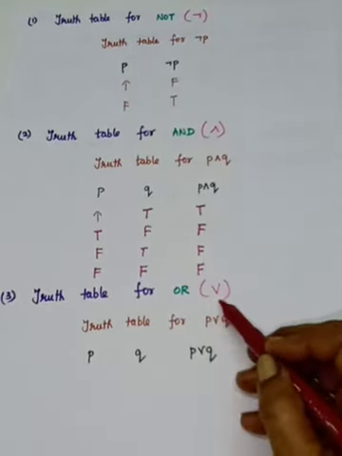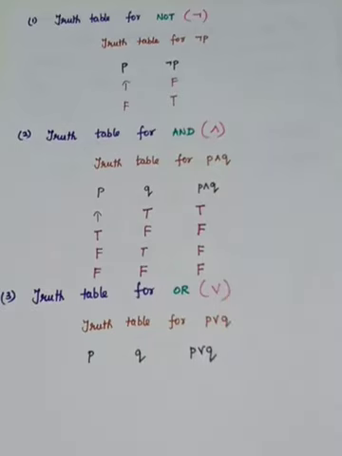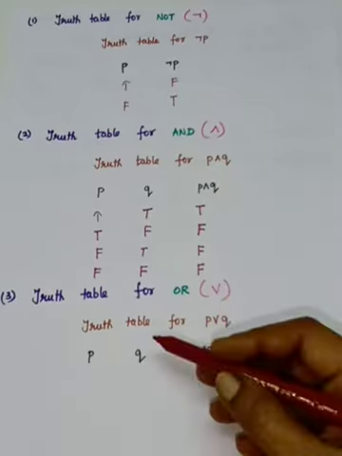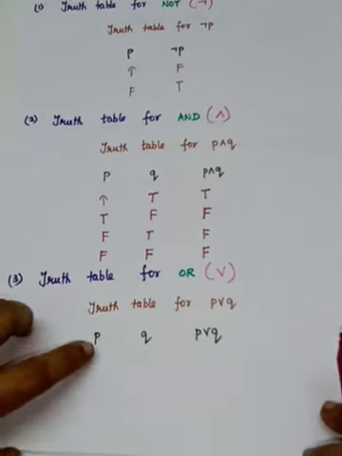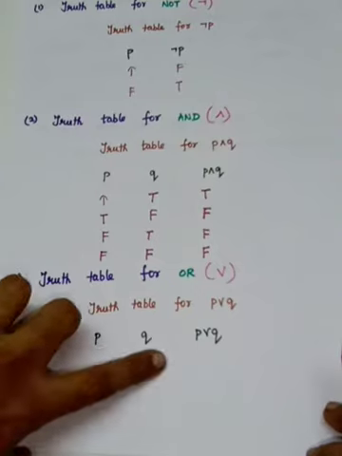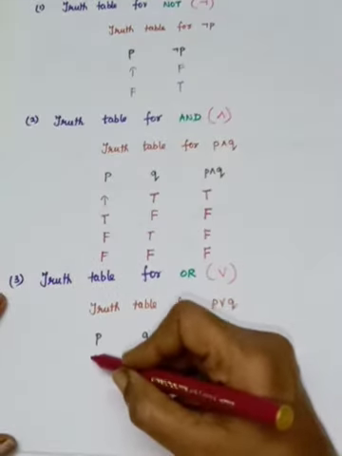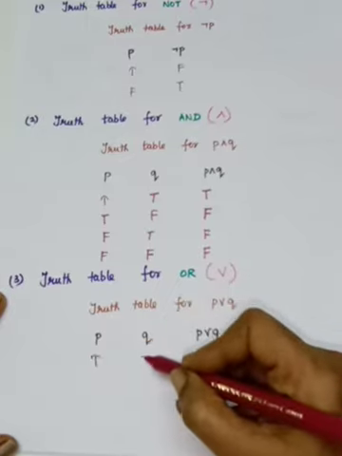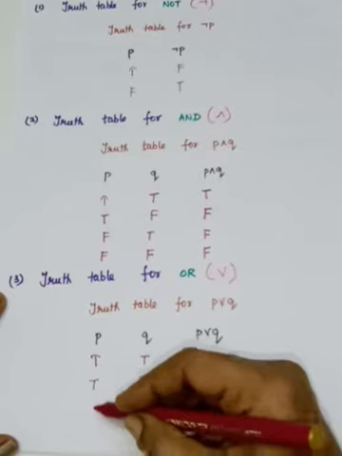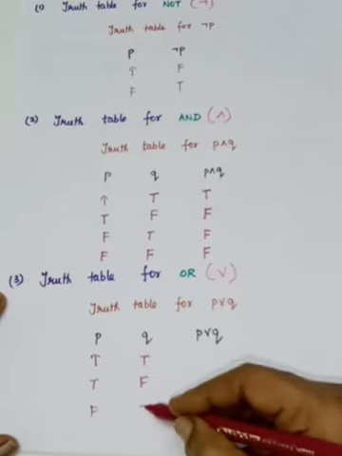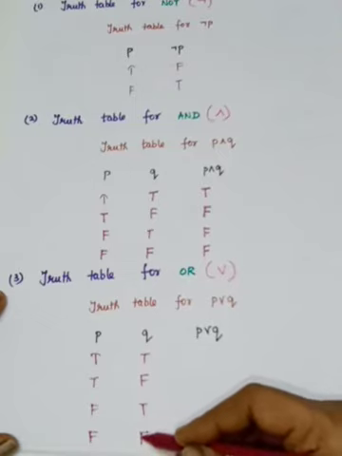Okay, next we are moving to the truth table for or. What symbol will we use? We will use this V symbol for or. Truth table for P or Q. So here how many simple statements? Two simple statements. One is P, another one is Q. So we have to write four rows. First true, true. Next one true, false. Next false, true. And you have to write false, false, isn't it?